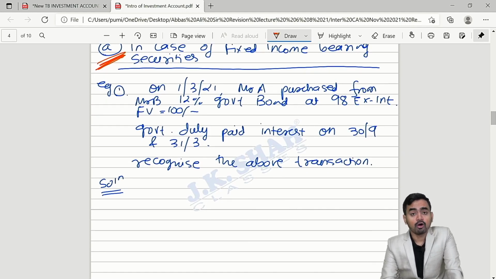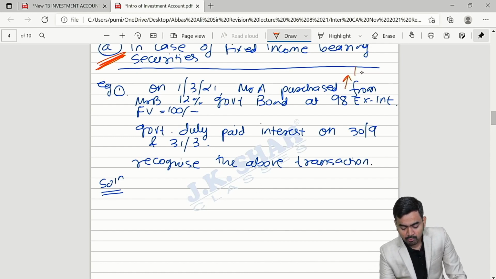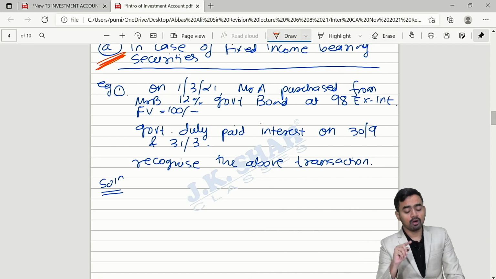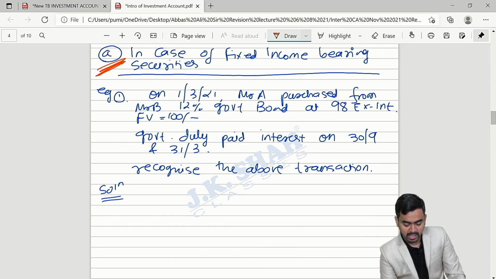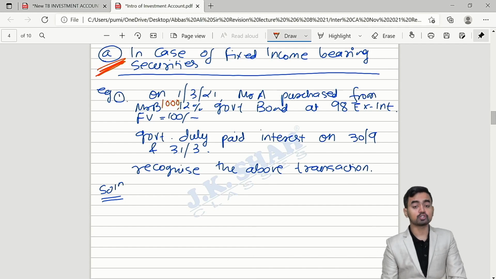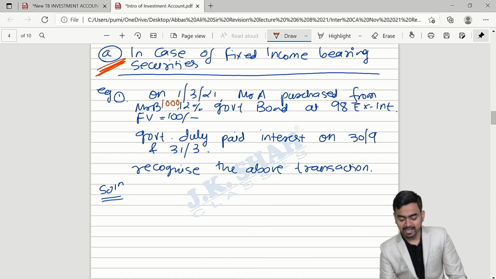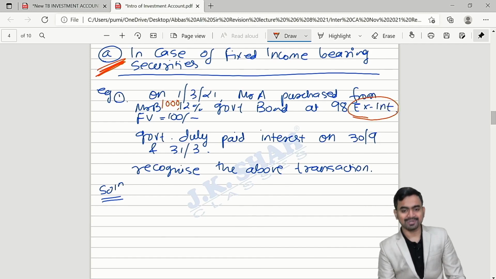Please check. On 1st March 2021, Mr. A purchased 1000, I will write 1000 here. On 1st March 2021, Mr. A purchased from Mr. B 10 12% government bond. What I am saying, 10 12% government bond at 98 ex interest.